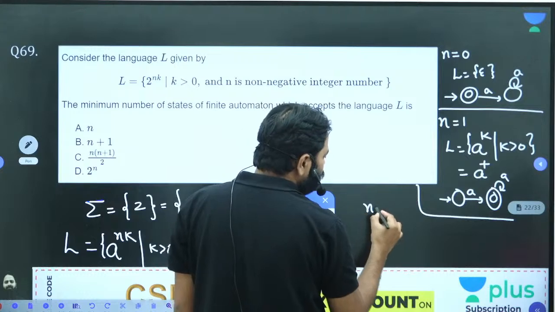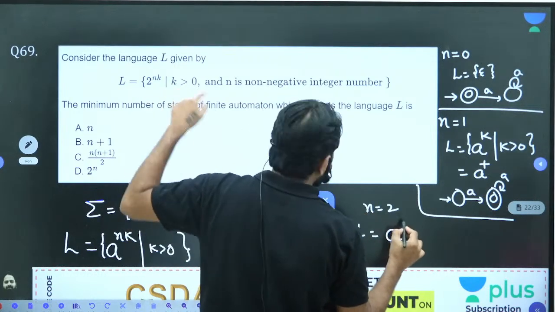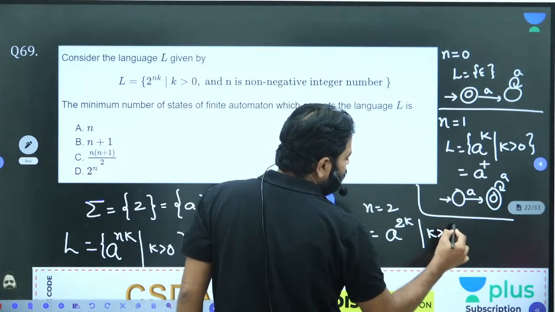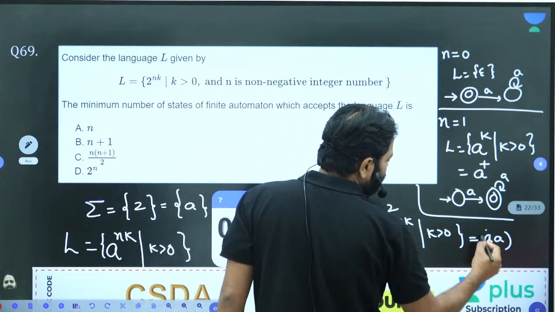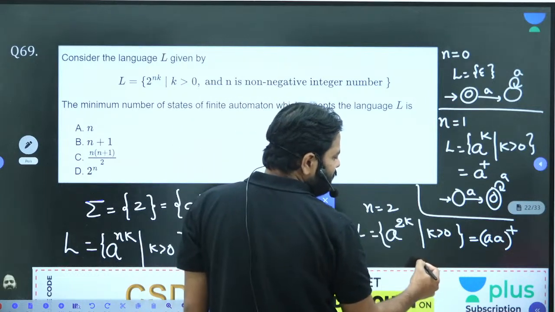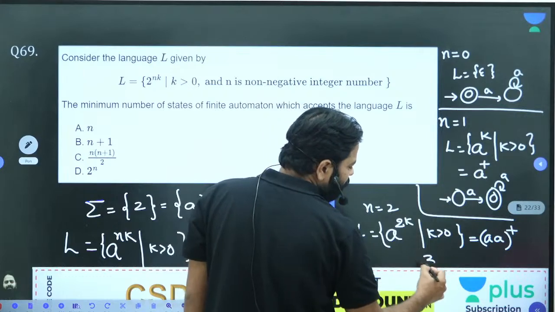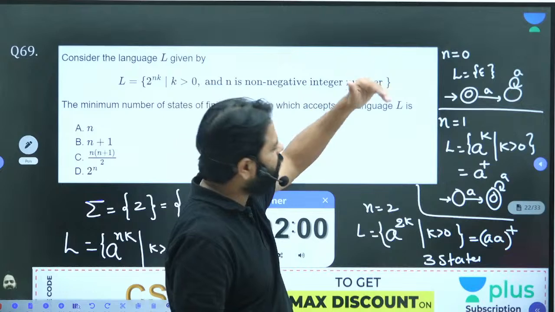For n is equal to 2, what happens? L is equal to A power 2k, and k greater than 0 means it's equal to AA whole plus. How many states are required for AA whole plus? 3 states, no? AA is a minimum of 2 length, so it requires 3 states. What is the relation, except 0, starting from 1?